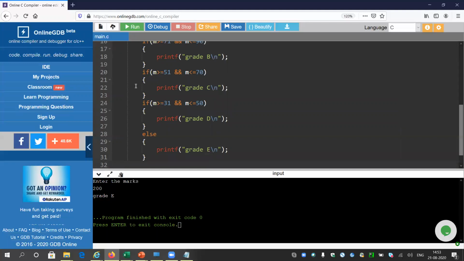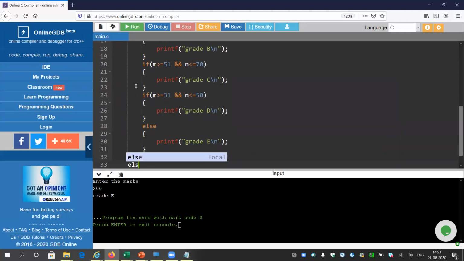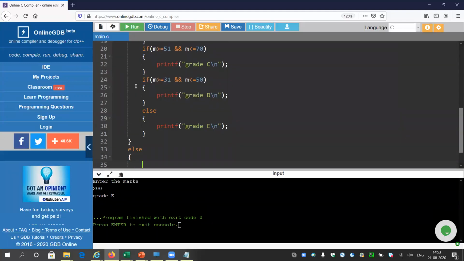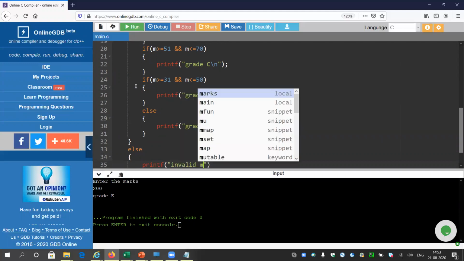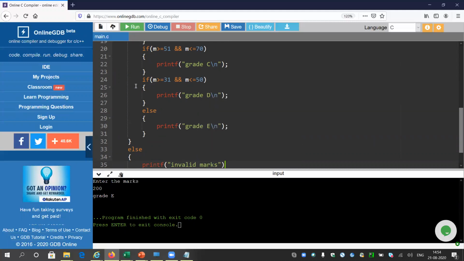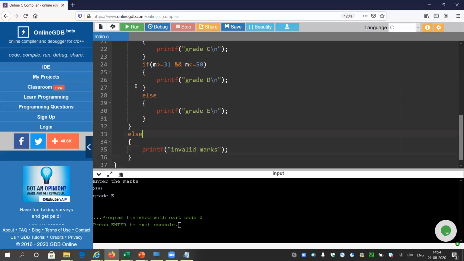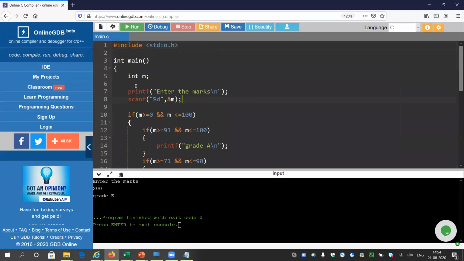Otherwise, it should print invalid. If the value is not inside this range, invalid marks. Okay, so if it is between 0 and 100, then we will check if it is greater than 91 or not.